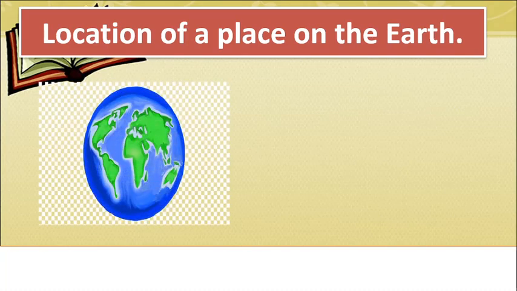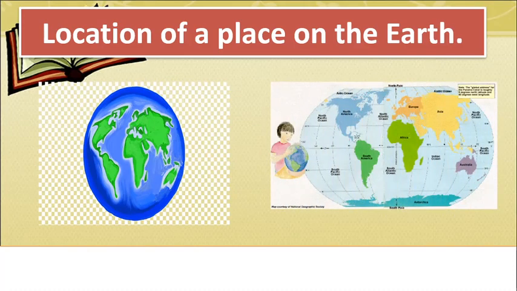Because the earth is spherical in shape. It is not flat, where you can stand in a particular direction and say that it is towards the east or towards the west. Now the earth is spherical in shape, and see, this is how it looks.